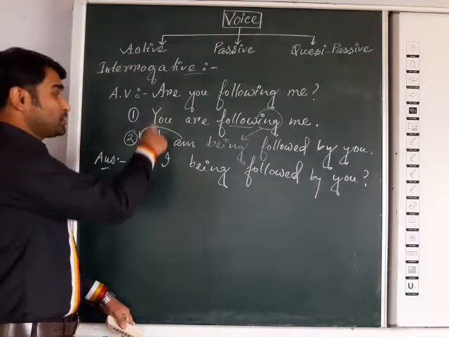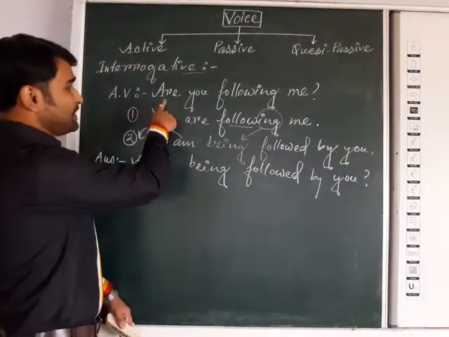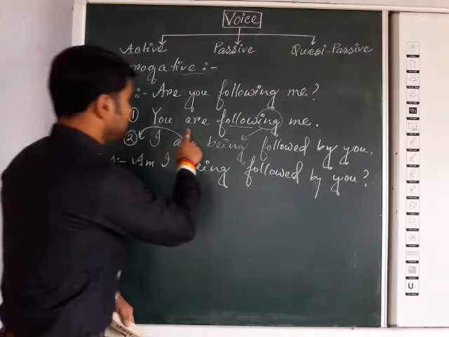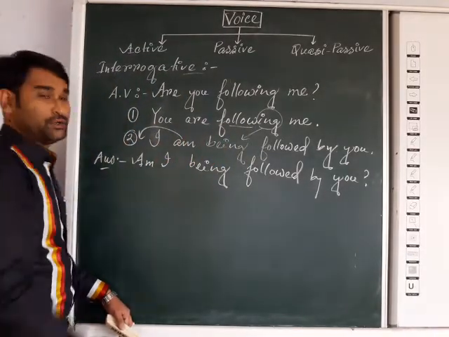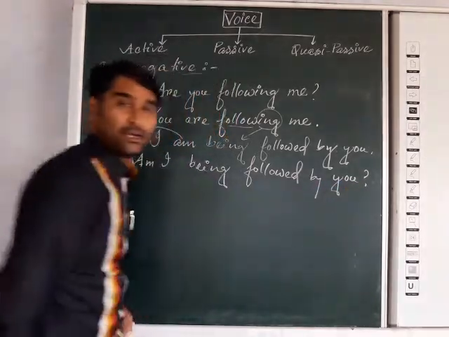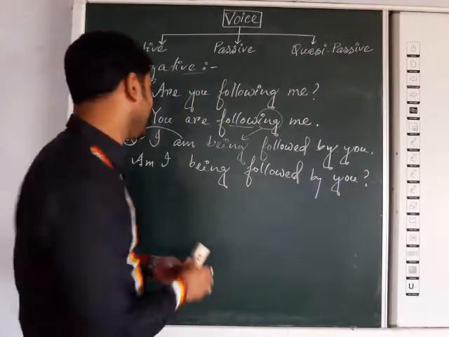You cannot skip those two steps. First try to change interrogative into assertive, then change that assertive sentence into passive voice, then try to bring the auxiliary verb in front, and at last you will bring the question mark. Then automatically you will get the answer.